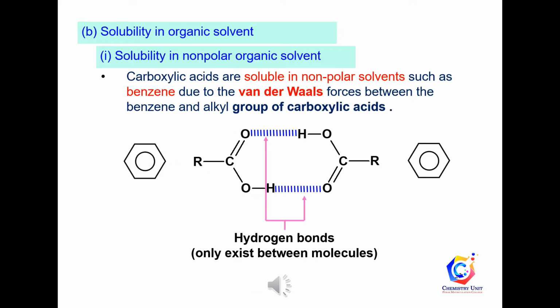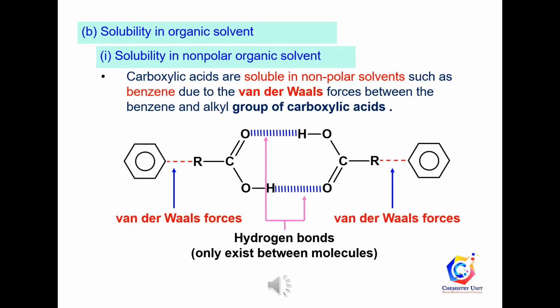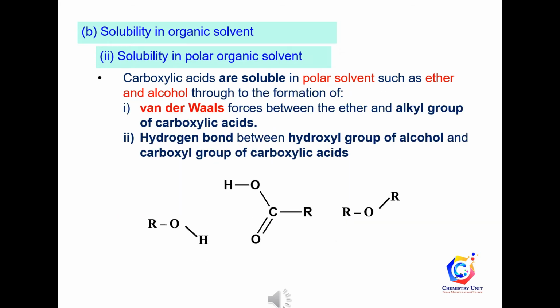Carboxylic acids are soluble in nonpolar solvents such as benzene due to the formation of intermolecular van der Waals forces between the benzene molecules and the alkyl group of carboxylic acids. Carboxylic acids are soluble in polar solvents such as ether and alcohol through the formation of intermolecular van der Waals forces between the ether and the alkyl group of carboxylic acids, or intermolecular hydrogen bonds between the hydroxyl group of alcohol and the carboxyl group of carboxylic acids.